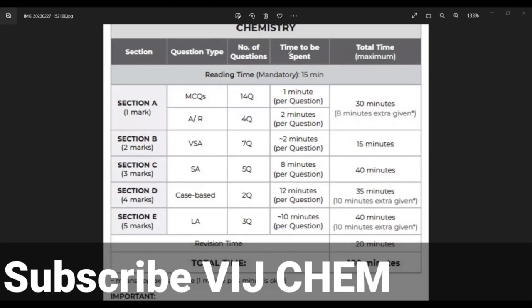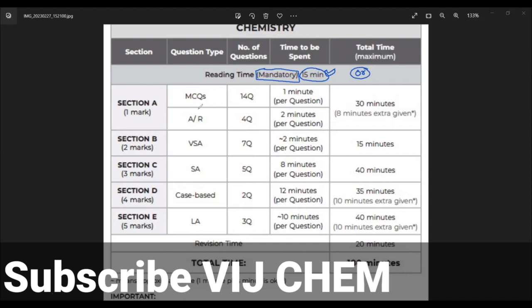As soon as you are given the question paper, you should spend at least 15 minutes reading the total question paper, mandatorily. If you spend some minutes over here, you will save more time later in solving the paper. So minimum 15 minutes you should give, and during that time you should plan which questions you will attempt, especially wherever internal choice is there. This is the smart choice you have to make.